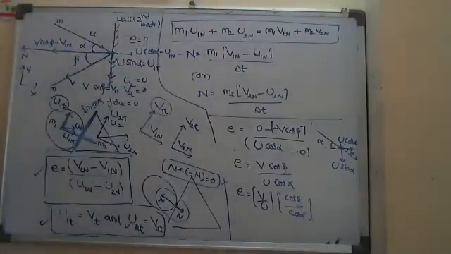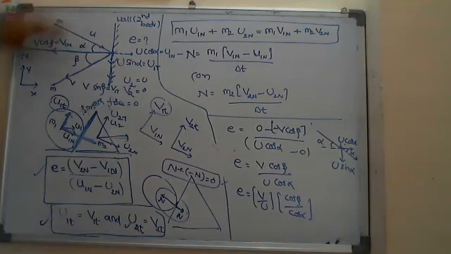Okay. So here he gave u, he gave v, he gave alpha. Then he is asking for beta, or else all the things are given. What is the coefficient of restitution? You can find it out. But in the problem, he gave only alpha and beta to find the coefficient of restitution, not the values of v and u. So I have to eliminate v and u there.